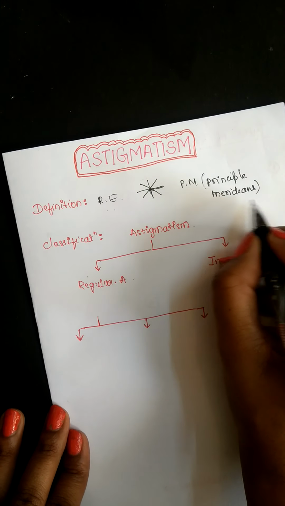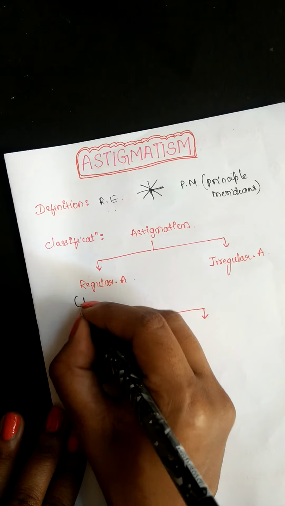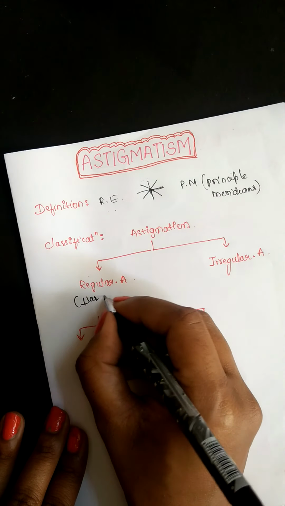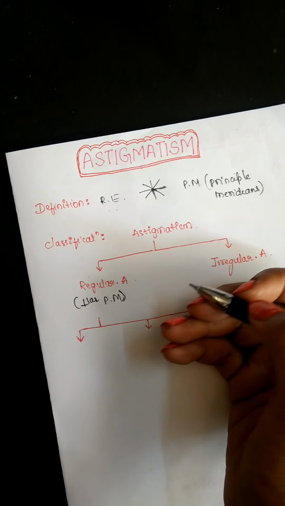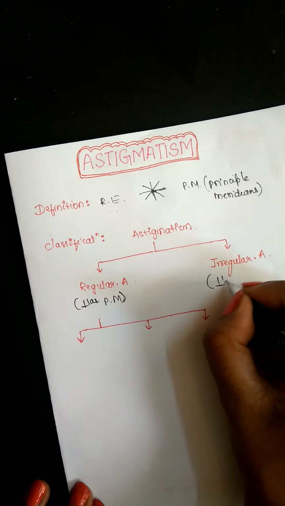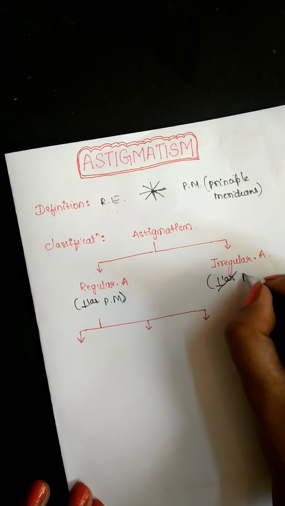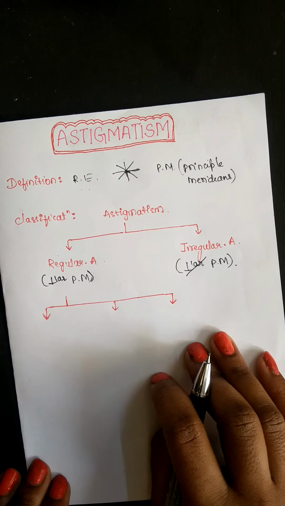If the two principal meridians are perpendicular to each other, it is regular astigmatism. If the principal meridians are not perpendicular, it is irregular astigmatism.